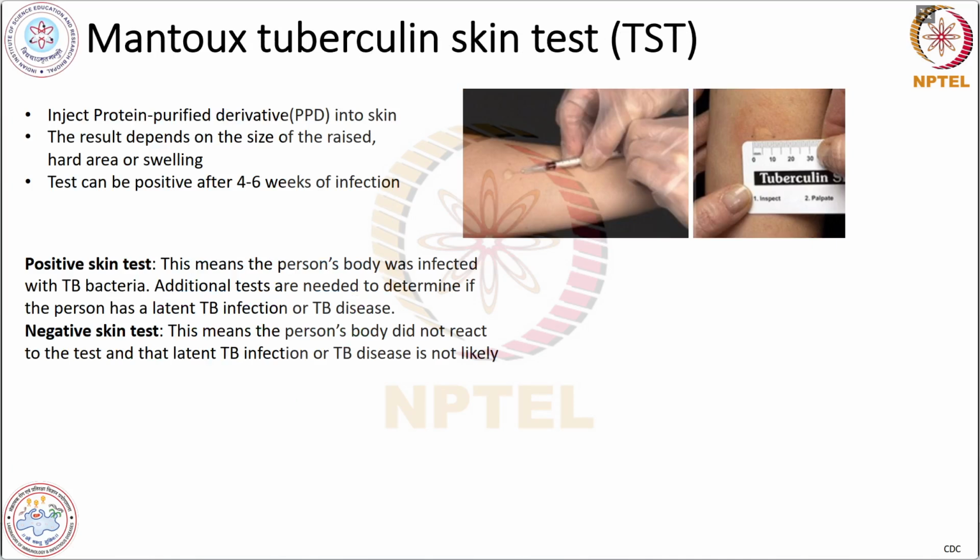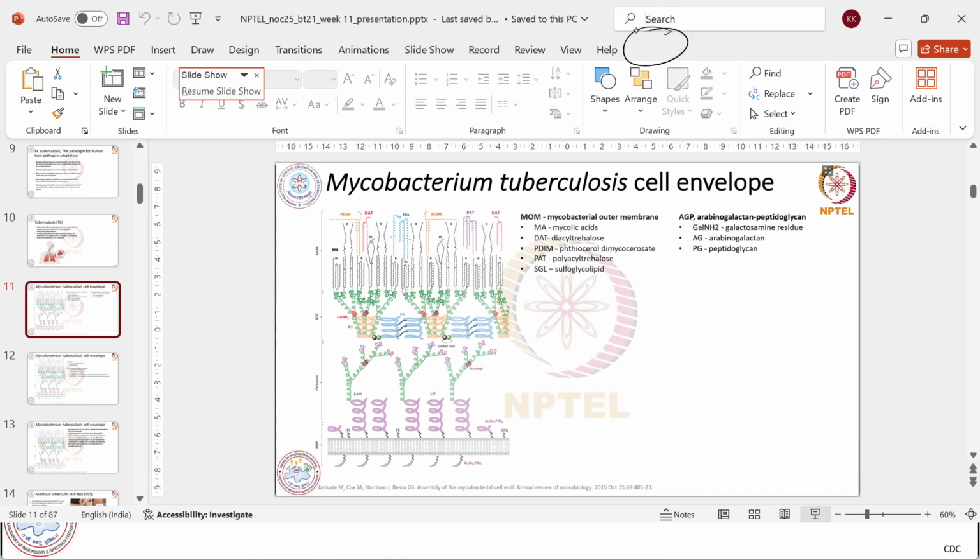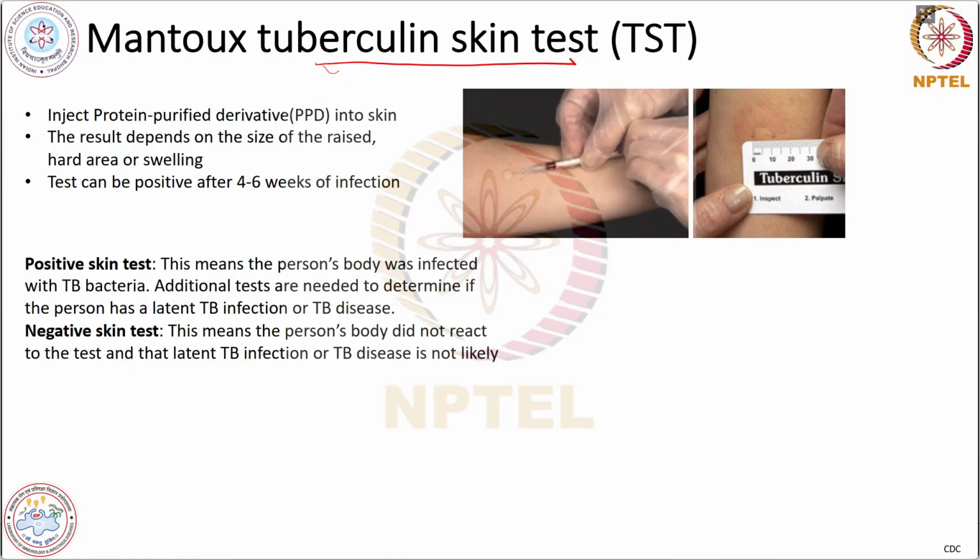So there is a tuberculin skin test, which is the Mantoux tuberculin skin test. It is also called TST. It is for checking whether a person is initially infected with a mycobacterium or not.